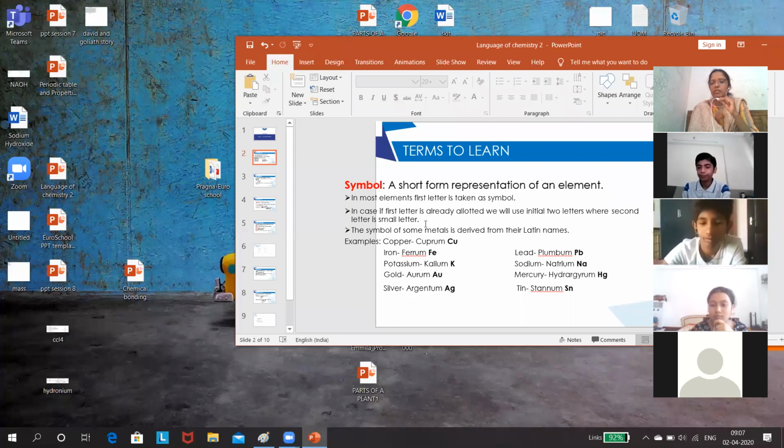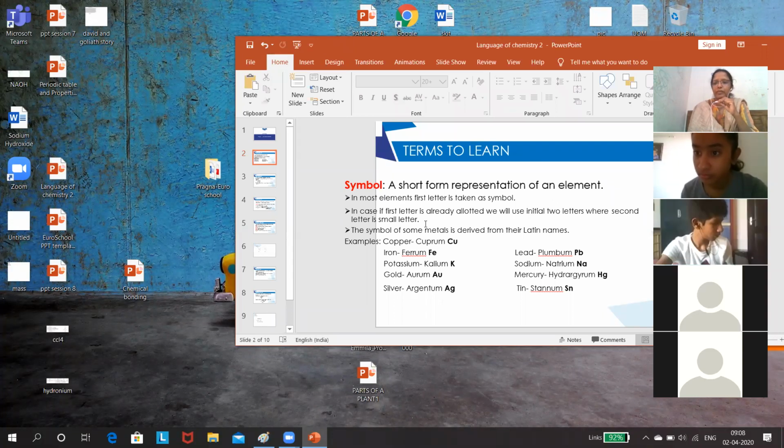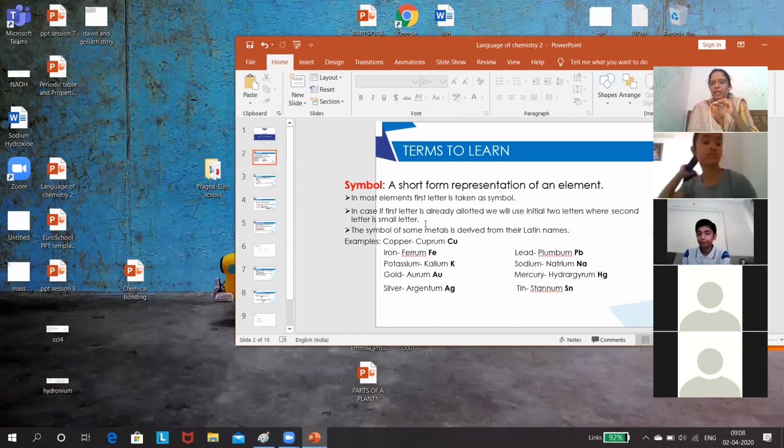Can you give some examples of such elements? Zinc. Very good. Chlorine. Helium. Very good. Beryllium. Lithium. Radon. Good. So lithium is Li, right?